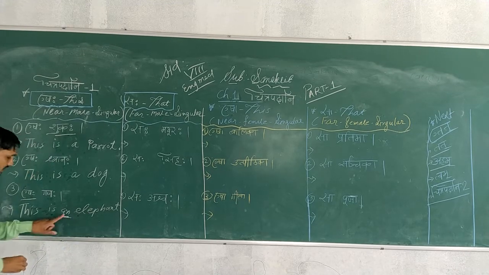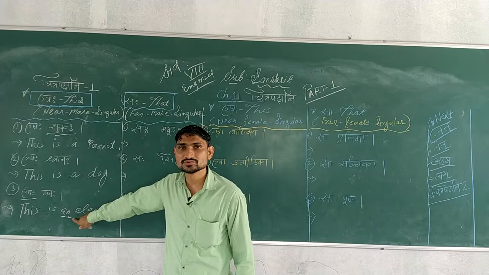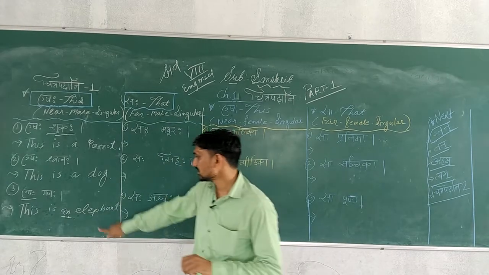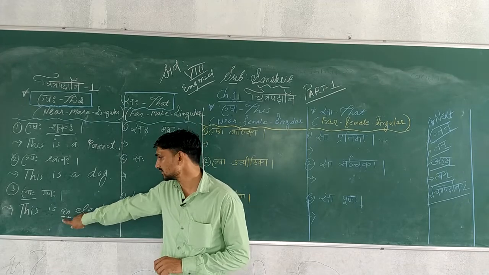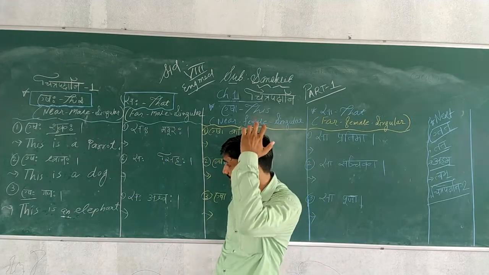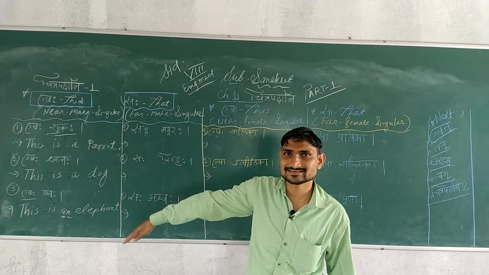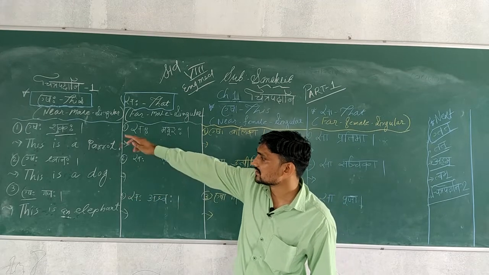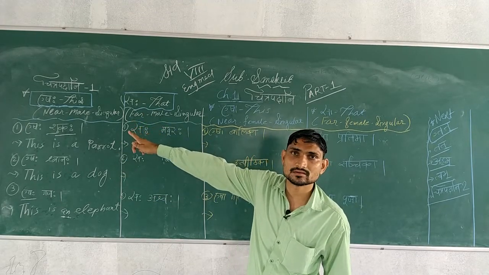In the exam you will remember this, students. An has to be used, you will not use the article a there, because e is a vowel, and if any vowel is there, at that time you will not use any article except an. This is an elephant. Understood students these sentences?